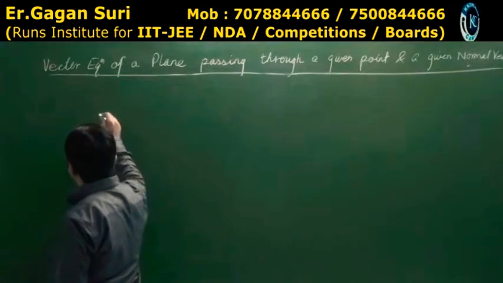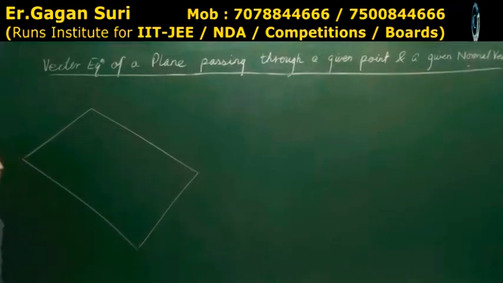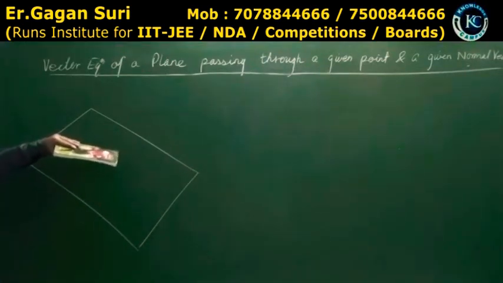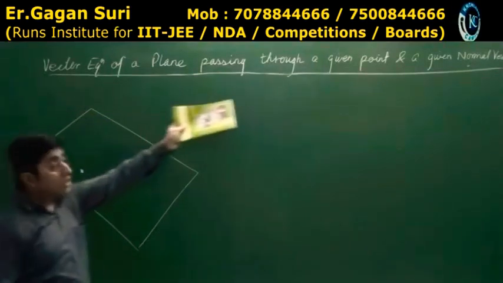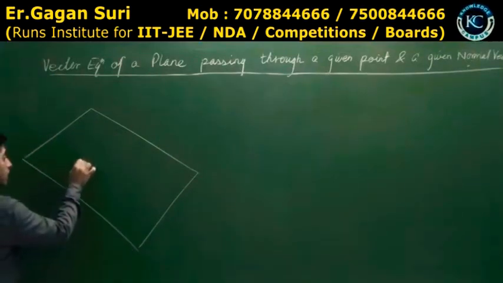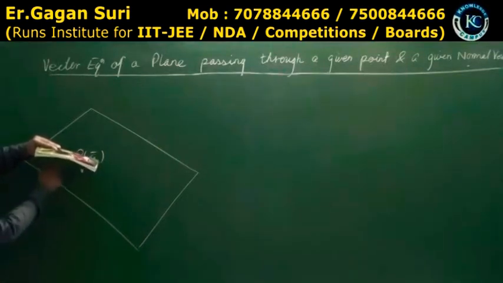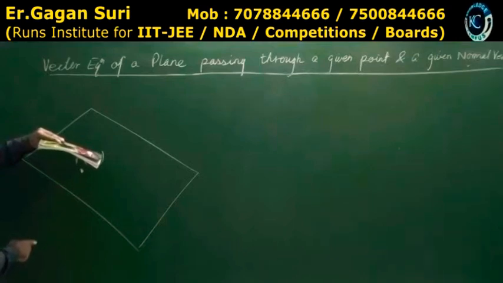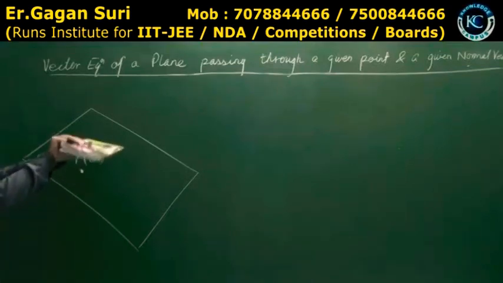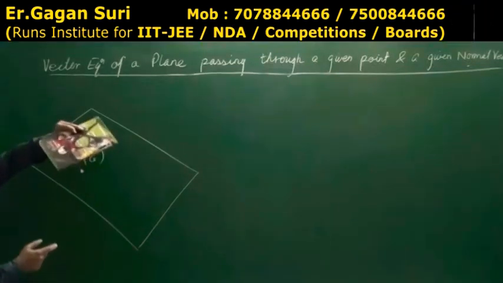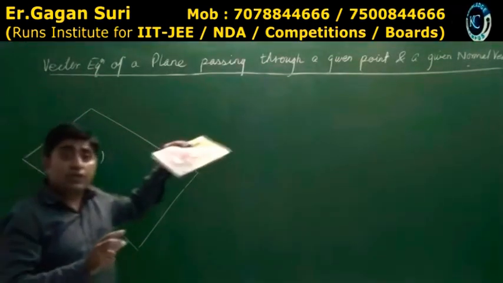To find that position vector, if suppose I have this plane, this is actually like this. I cannot draw it like this. So this is a point. This plane is passing through a point. Passing through a given point, I'll mention this point as P, which is A vector. यानी this is one vector. A vector. And R vector तो कहीं भी मूव कर सकता है, but A vector cannot move. A vector तो fixed vector है ना यहाँ पर. Suppose I am holding from here, and this is a fixed vector like this. Understood? So this point is fixed.